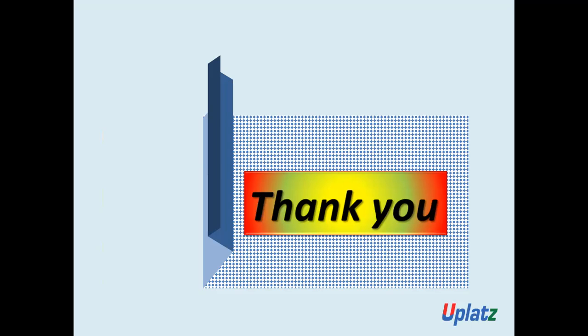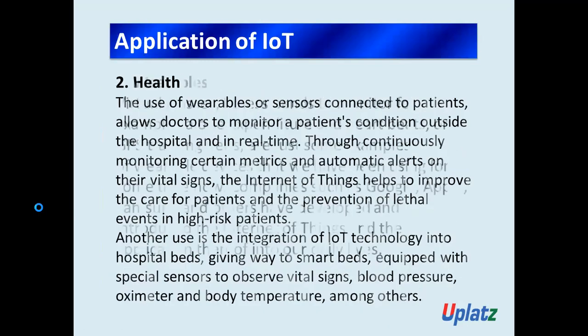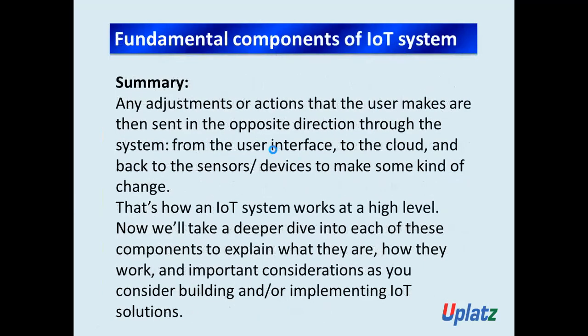After completing the point of growth in IoT, we saw the history of IoT. After that, we saw the power of IoT. And then we saw how an IoT system actually works and the four fundamental components of IoT. Tell me what are those? First one is sensor or devices, second one is connectivity, third one is data processing, fourth one is user interface. And in short, I showed you how an IoT system works, with the help of a summary.